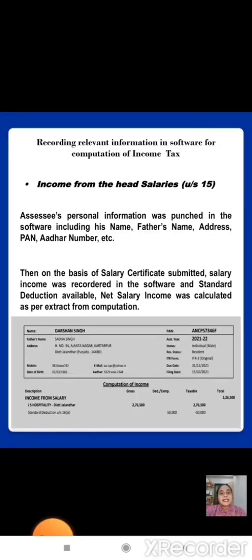Income from the head salaries under Section 15. Assessee's personal information was punched in the software including his name, father's name, address, PAN, Aadhaar number, etc. Then on the basis of salary certificate submitted, salary income was recorded in the software and standard deduction was applied. Net salary income was calculated as per extract from the computation.